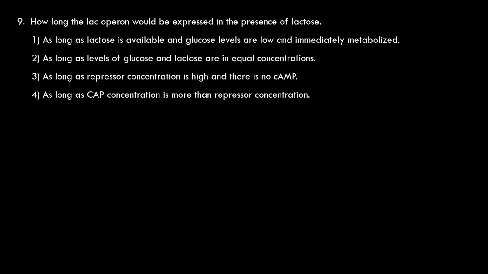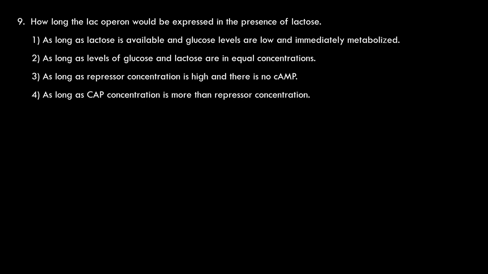This is also wrong. As long as CAP, catabolite activator protein, concentration is more than repressor concentration, no. Cyclic AMP should also be present for binding of CAP, the catabolite activator protein, to the promoter region of the structural genes of the lac operon.